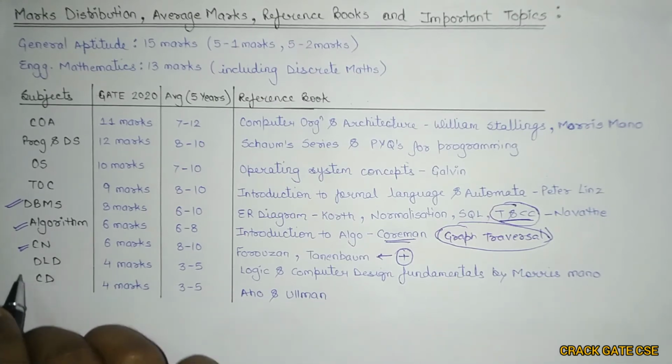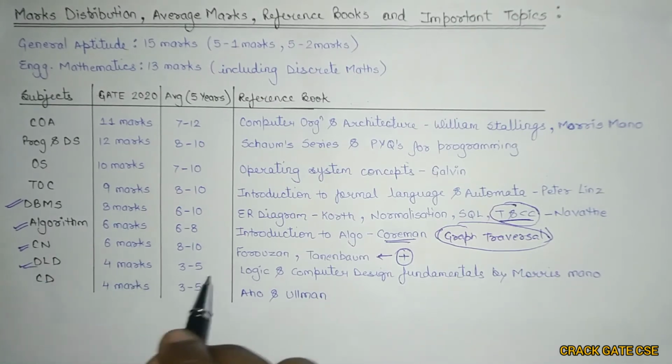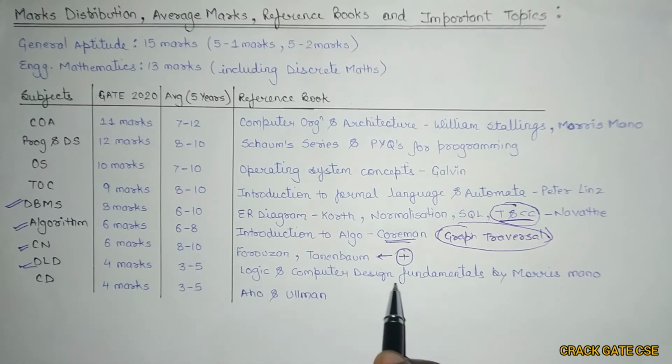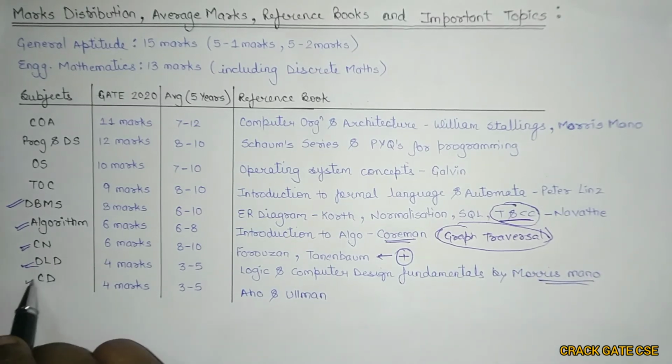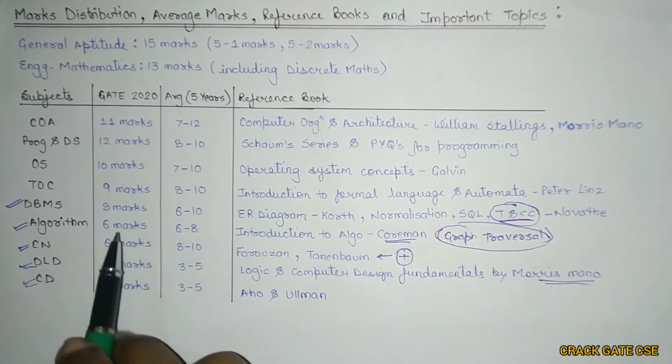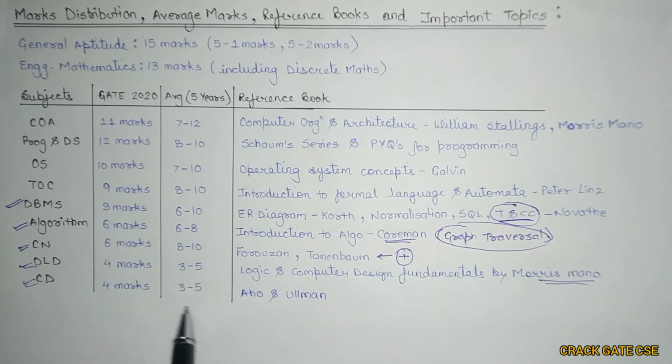Digital logic came for 4 marks and the weightage is usually 3 to 5 marks. The best book is Logic and Computer Design Fundamentals by Morris Mano. For compiler design, it was 4 marks in GATE 2020. The average weightage is 3 to 5 marks and the best book is Aho and Ullman.